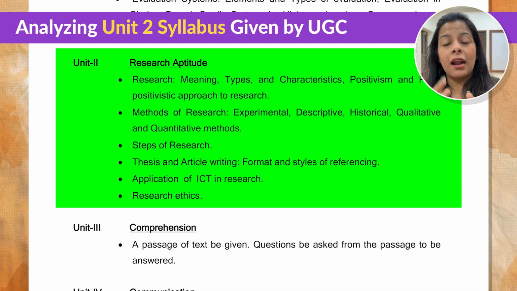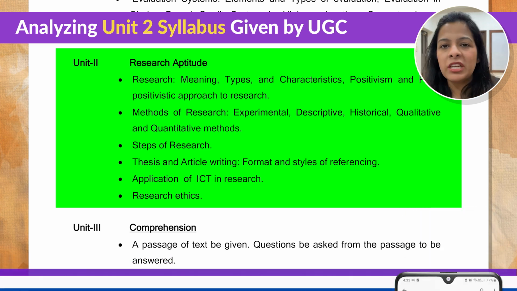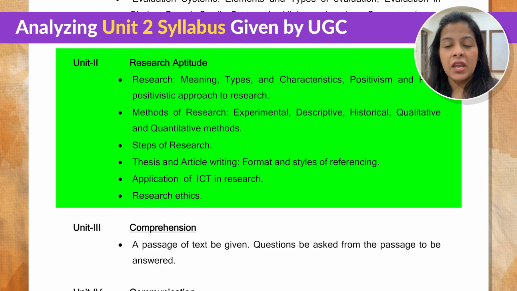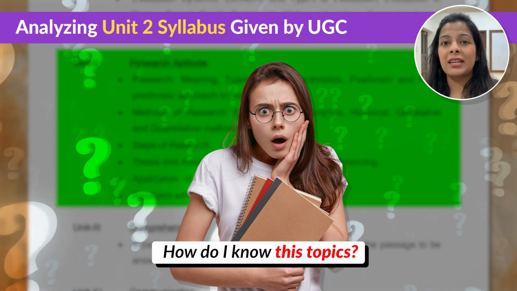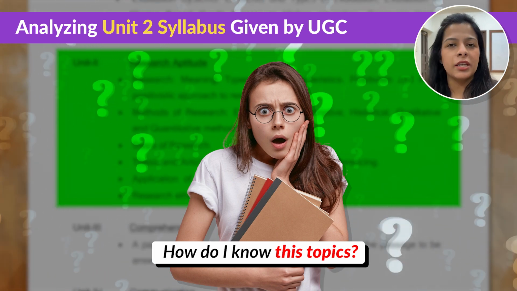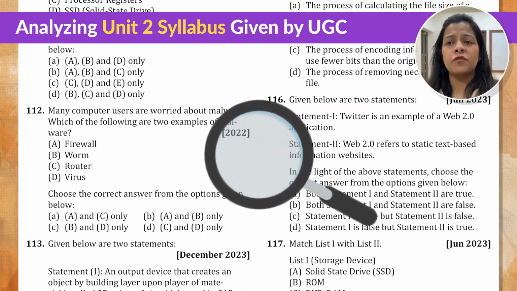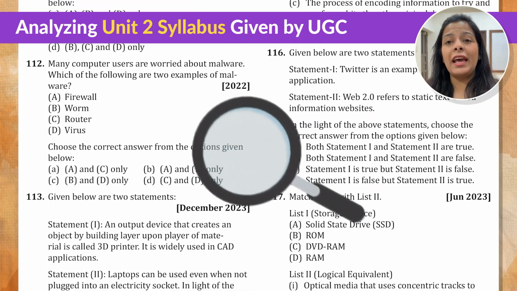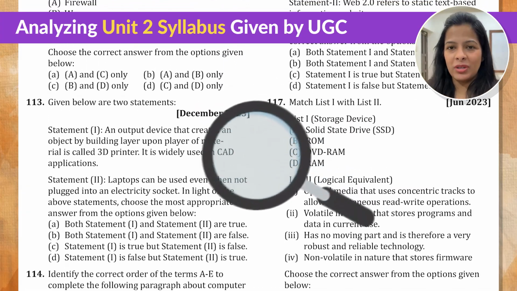A lot of students who are just sticking to the official syllabus will miss out studying these topics. On the other hand, there are some topics that are included in UGC NET paper 1 syllabus but have not appeared in the past 3-4 years question papers. That means those topics are now obsolete and you do not need to study them. But don't worry, if you are wondering how do I know which topics to study and which to skip, I have got your back. I have done a detailed analysis of the last 10 years PYQs and I've created a list of key topics of Unit 2 research aptitude.